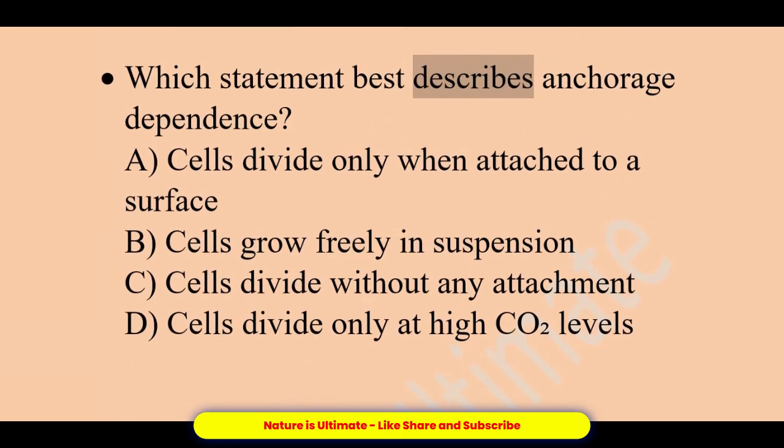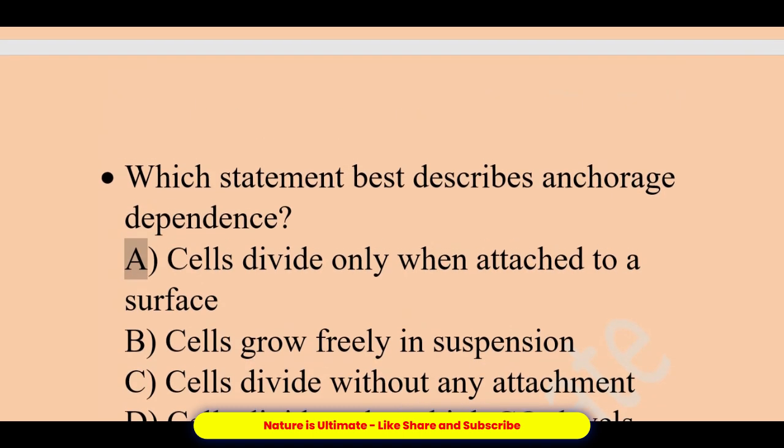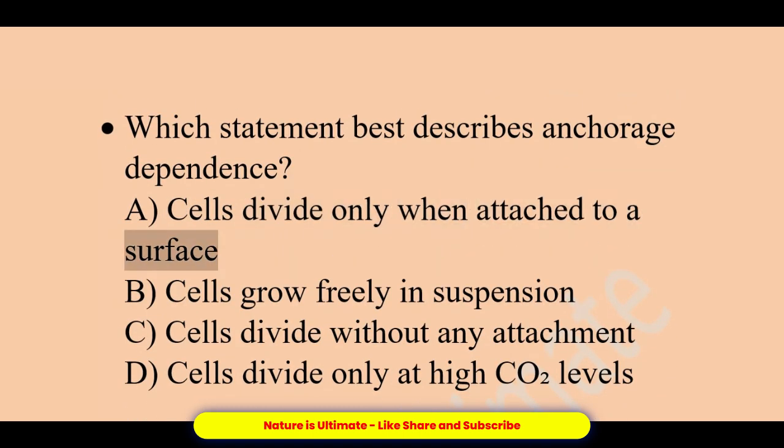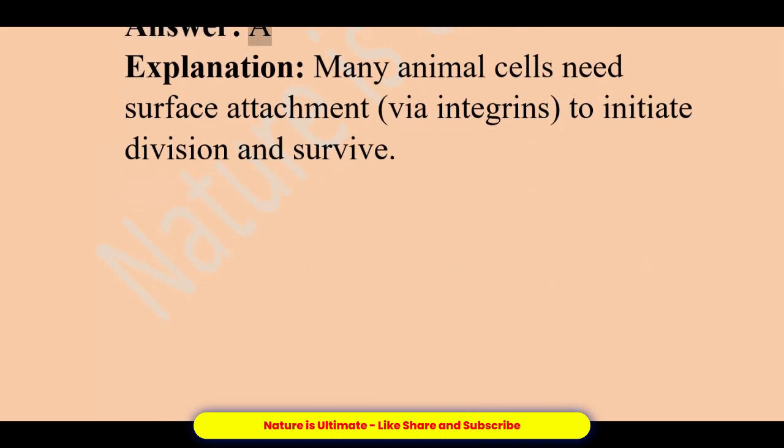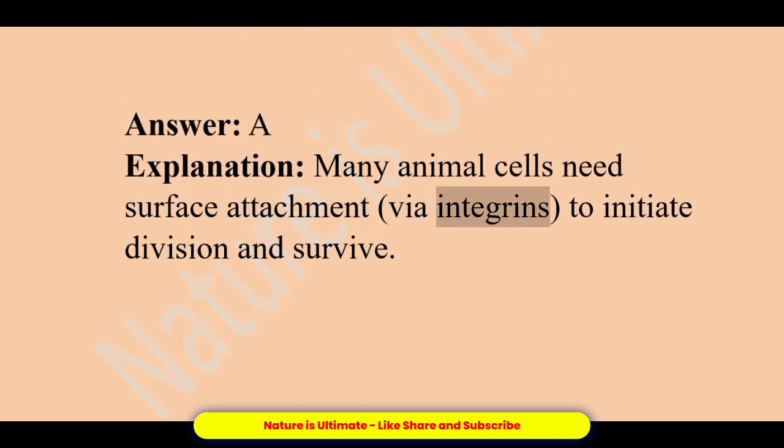Which statement best describes anchorage dependence? A. Cells divide only when attached to a surface. B. Cells grow freely in suspension. C. Cells divide without any attachment. D. Cells divide only at high CO2 levels. Answer, A. Explanation, many animal cells need surface attachment, via integrins, to initiate division and survive.